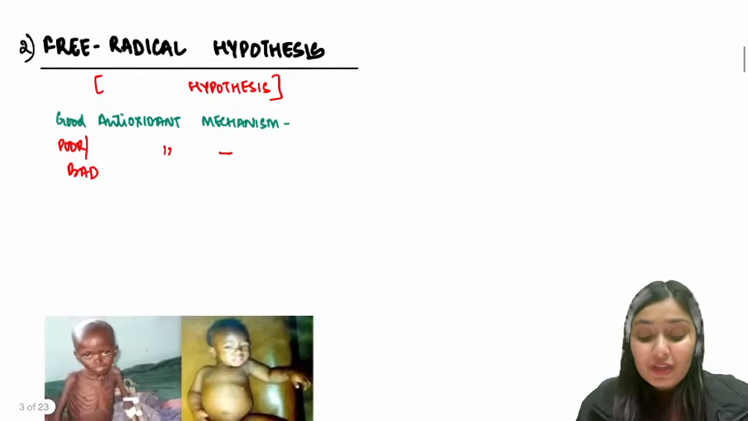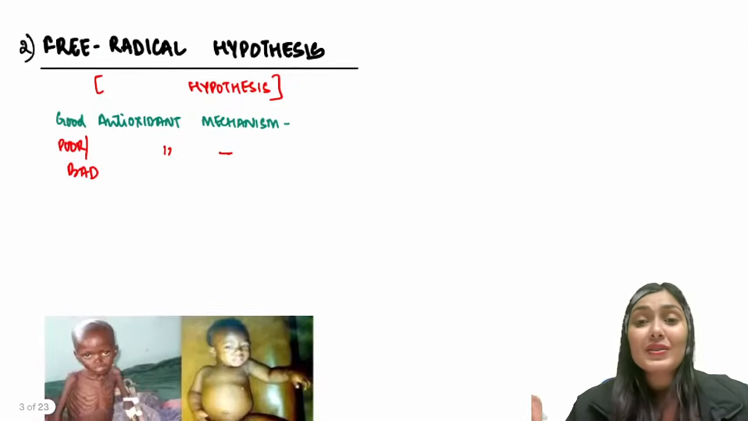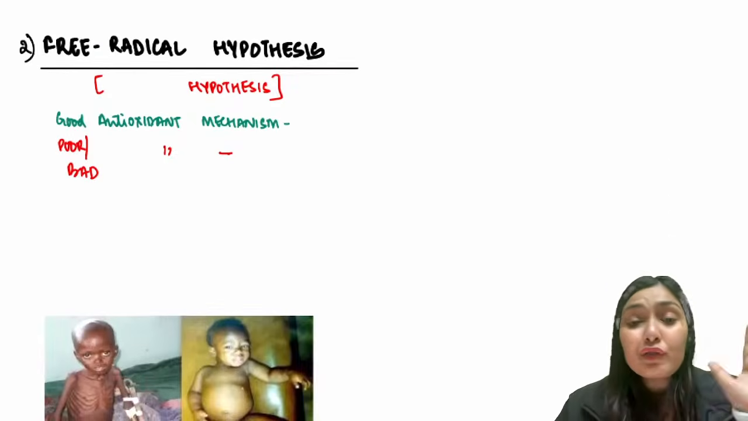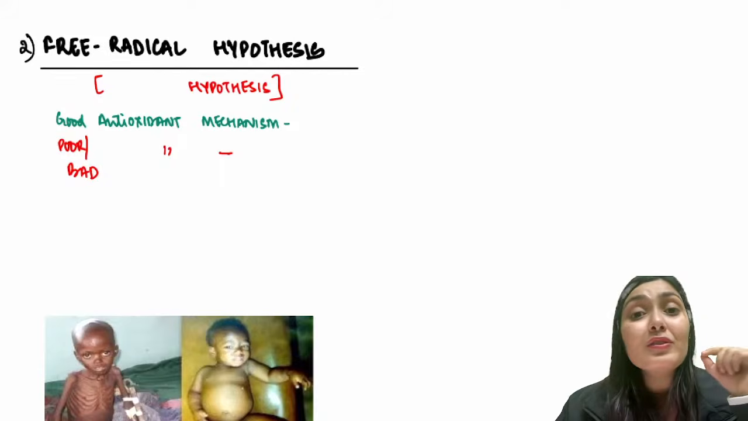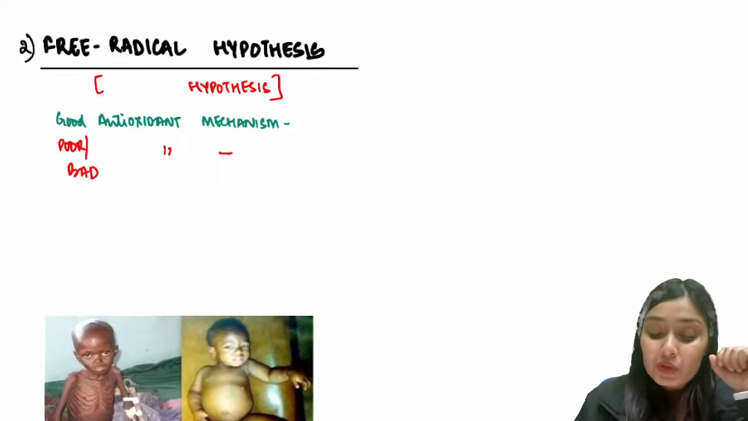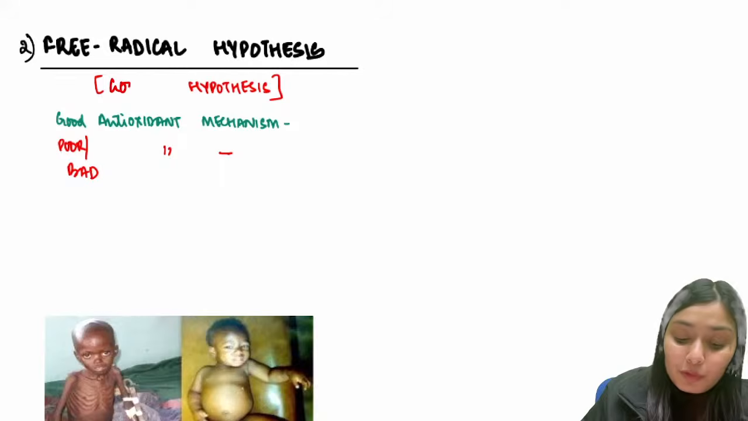Okay, let's move to the next hypothesis, that is free radical injury. So the first hypothesis I told you, Gopalan's hypothesis, adaptation hypothesis. The second hypothesis is free radical hypothesis. This is also known as Golden's hypothesis.